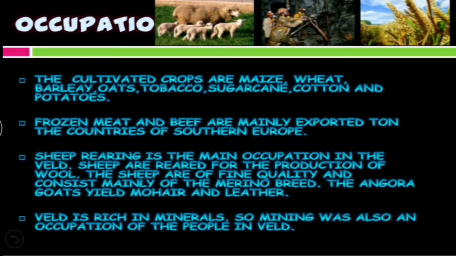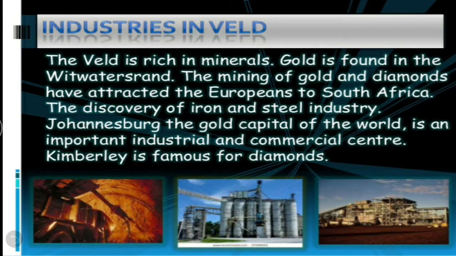Then sheep rearing is the main occupation in the veld. Sheep are reared for the production of wool. The sheep are of fine quality and consist mainly of the merino breed. The Angora goats yield mohair and leather. And children, one more thing, veld is rich in minerals. So, mining was also an occupation of the people in veld.